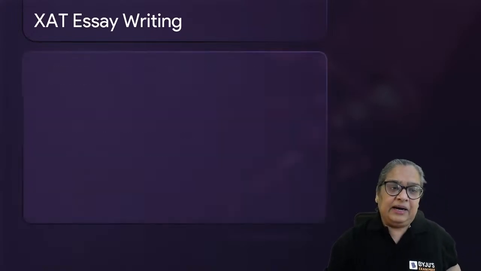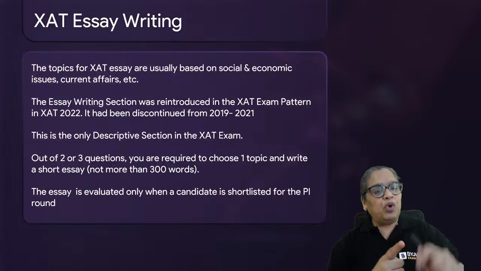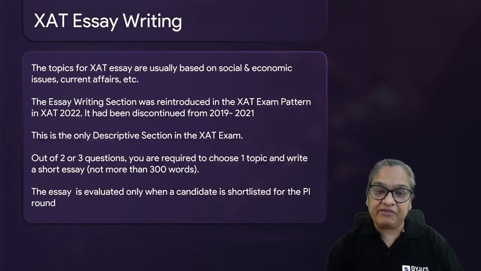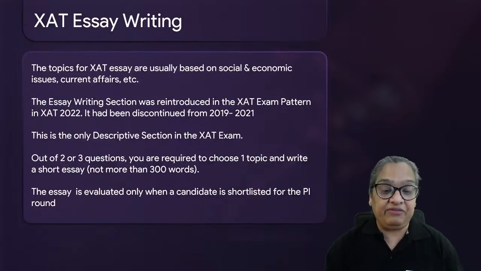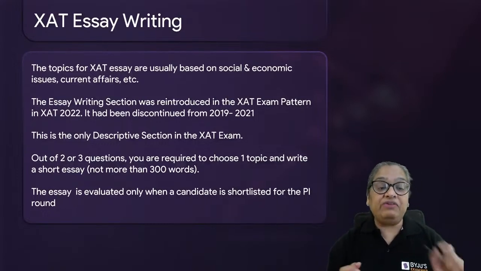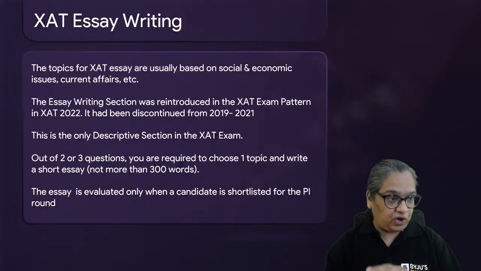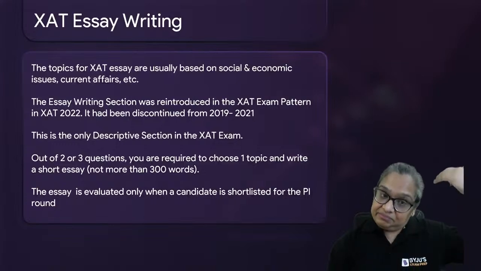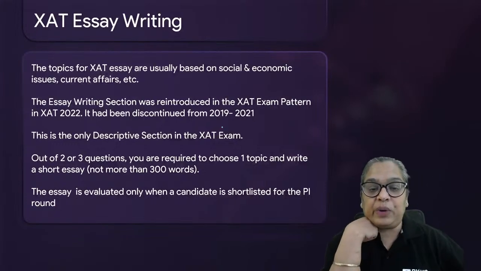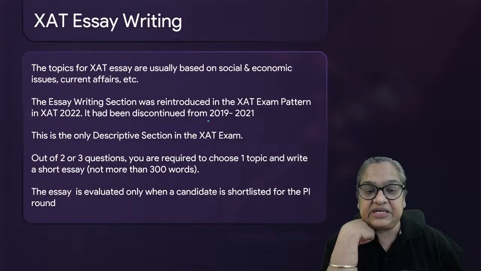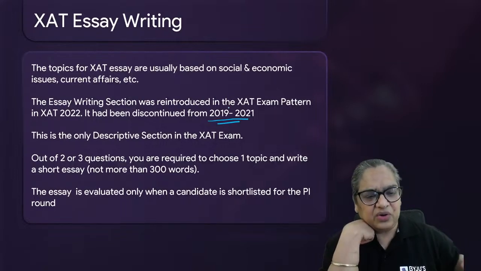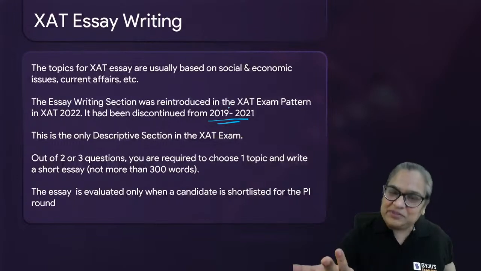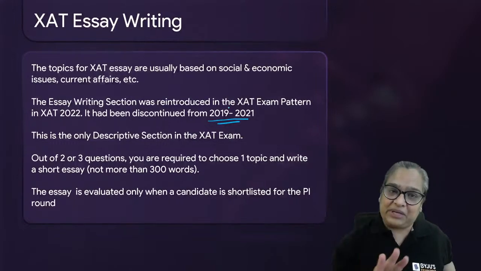All right. Again, as I told you, most of the topics are based on social and economic issues, current affairs. Normally, they are given as a quote. You are given 2 or 3 topics. Last year, we got 3 topics to choose from. Year before last, there were 2 topics. Before that, from 19 to 21, it was discontinued. God only knows why. All right. And remember, it sometimes mentions the word limit, sometimes doesn't.